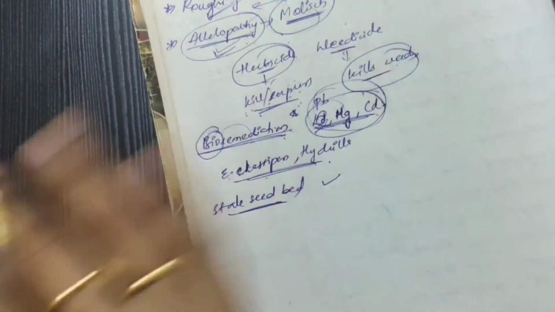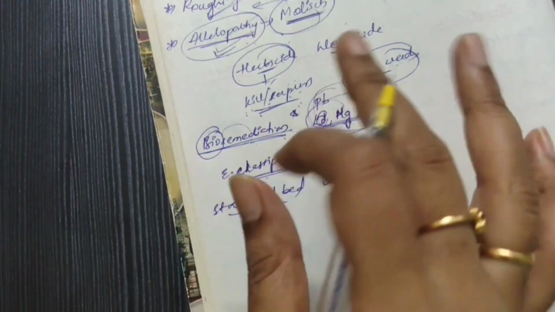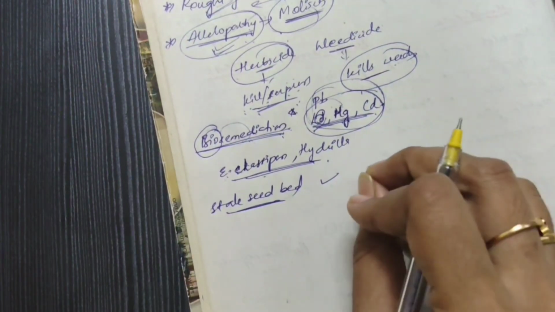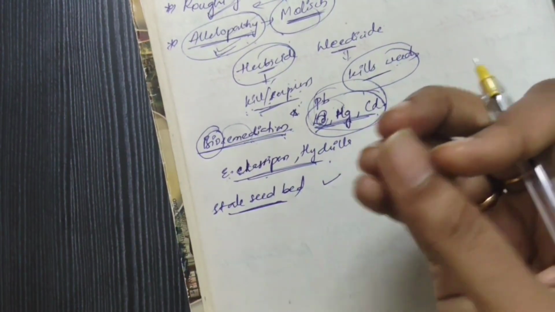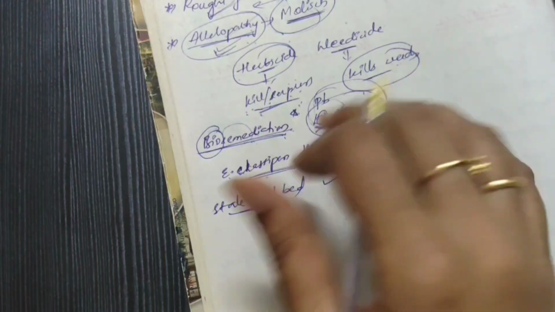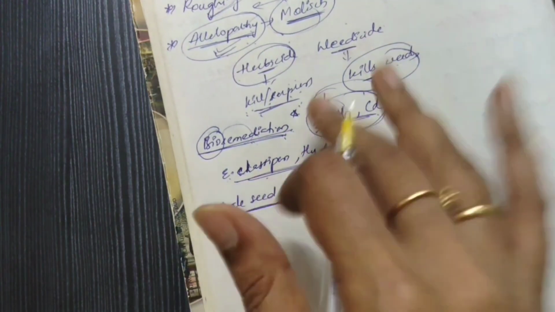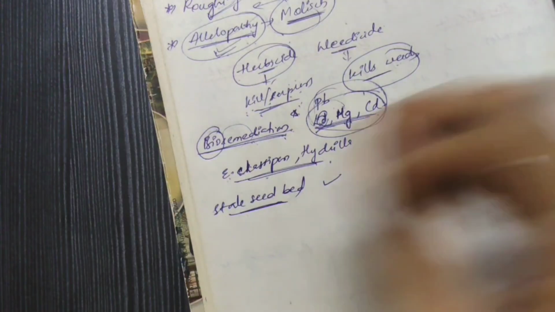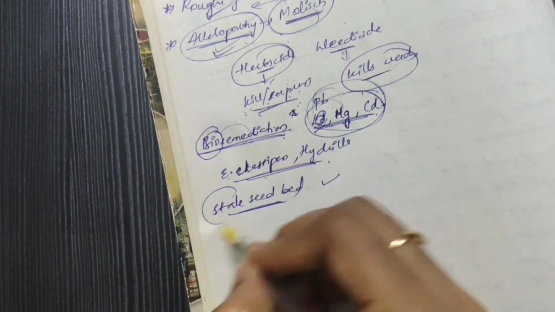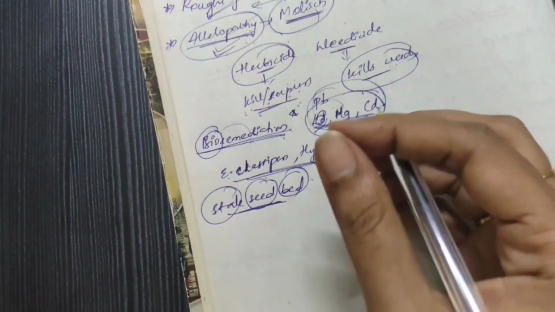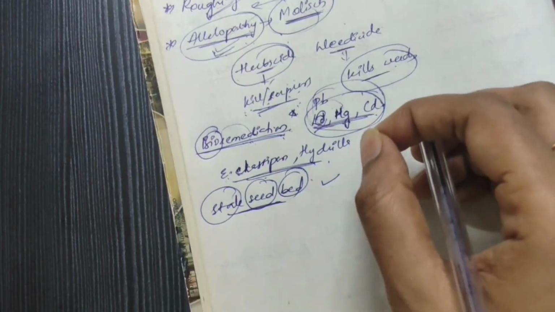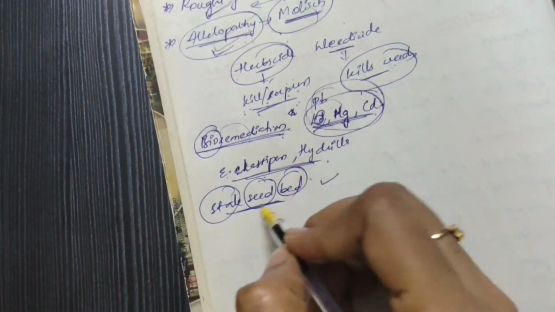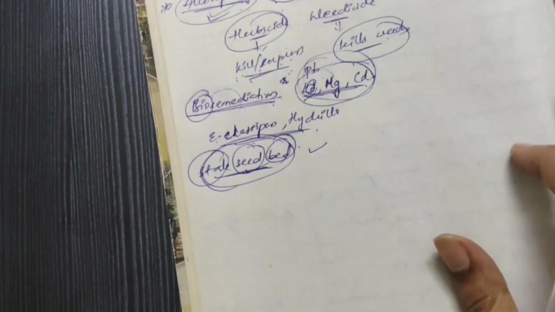Before germination, we flush the irrigation and remove them. By definition, it is the technique in which weeds are allowed to germinate by pre-sowing irrigation and killed before sowing by the application of herbicide. We allow and then we kill. That is called stale seed bed, so that if any weed seeds are there, they will not germinate when the crop comes. Once check this stale seed bed condition.